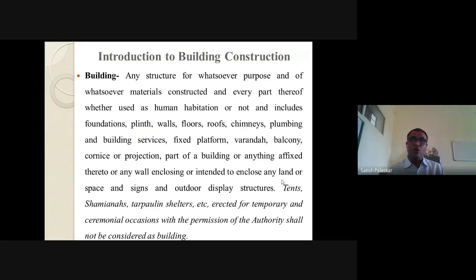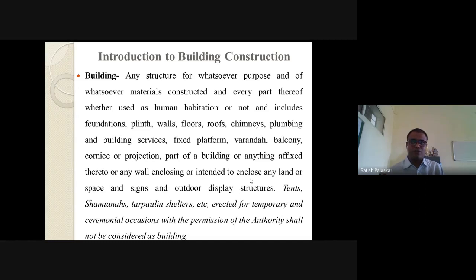Even though you have erected these structures by taking permission from the appropriate authorities, अप्रोप्रिएट अथॉरिटीज कडून परमिशन घेऊन, जसे की टेंट, शामियानाज, ज्याला मंडप वगैरे म्हणतो आपण बोली भाषेत. Okay, so these are not considered as a building. The temporary structures are not considered as a building.